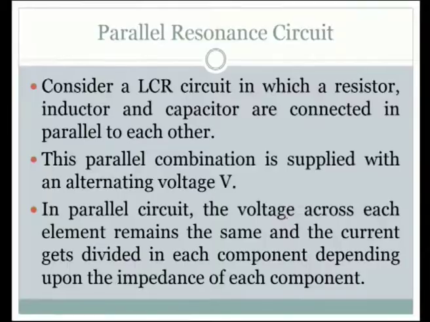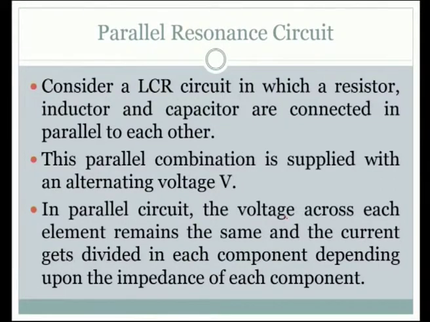Now, we will move on to a particular circuit called the parallel resonant circuit for our discussion. Parallel resonant circuit. Consider a LCR circuit in which a resistor, inductor and capacitor are connected in parallel to each other.